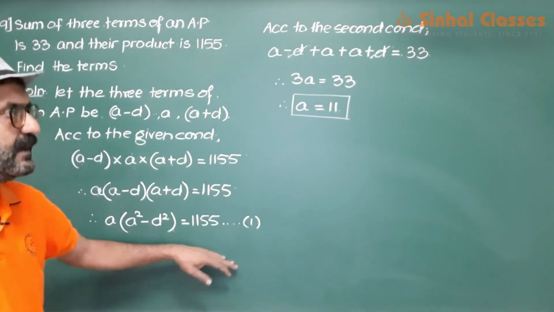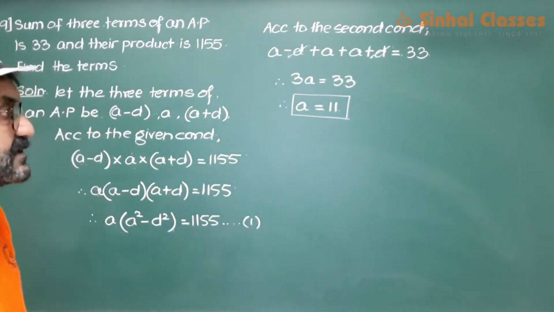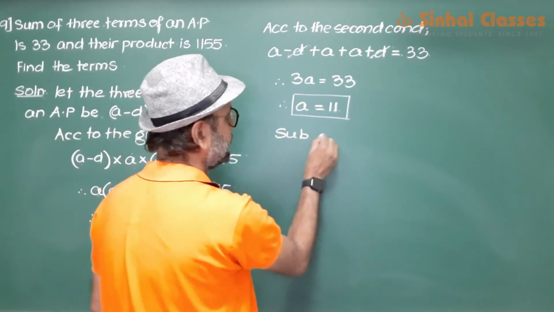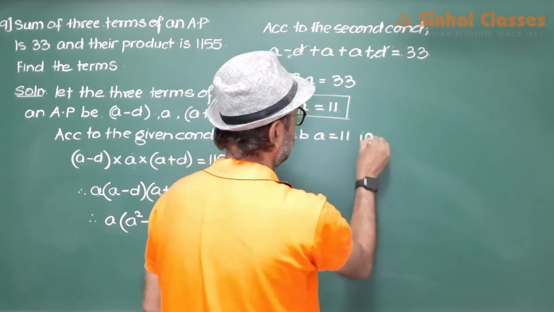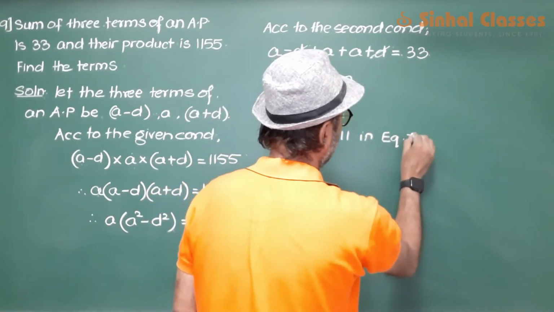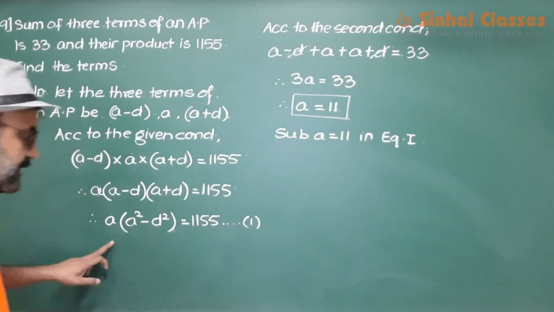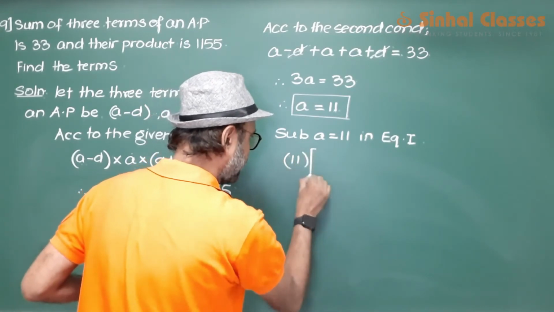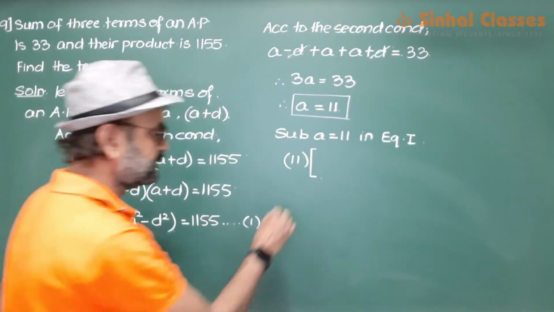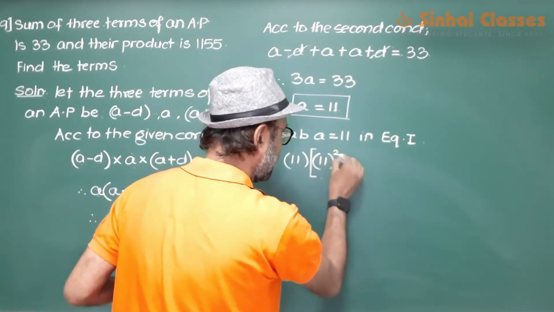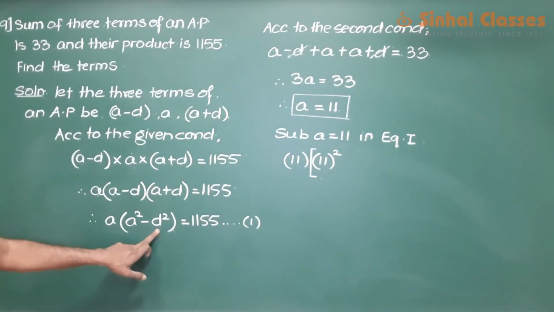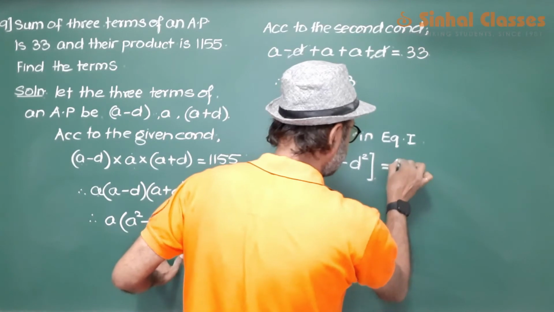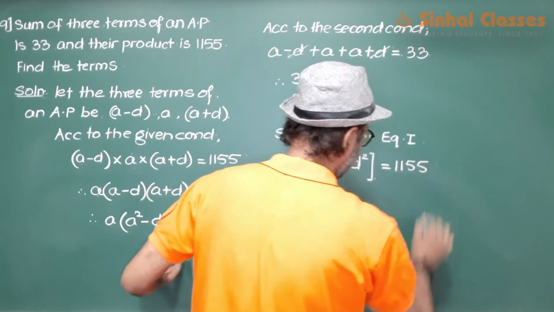Now you have got an equation and then you have got a value for a. Substitute this value of a in this equation. Substitute a is equal to 11 in equation 1, which is a into a squared minus d squared, equal to 1155.